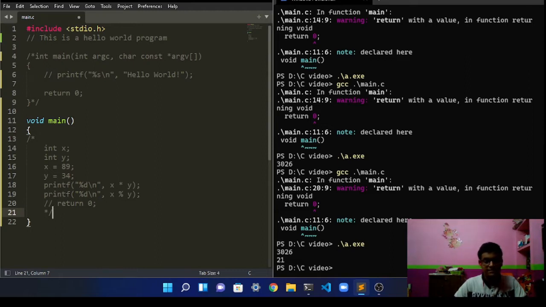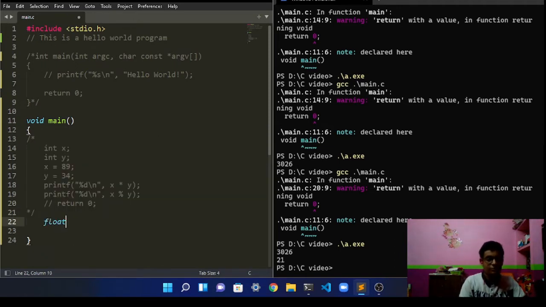And now let's look at what data types are. The first data type I introduced was integer. Every number we assign is an integer. Another data type I'm going to introduce is the float data type.